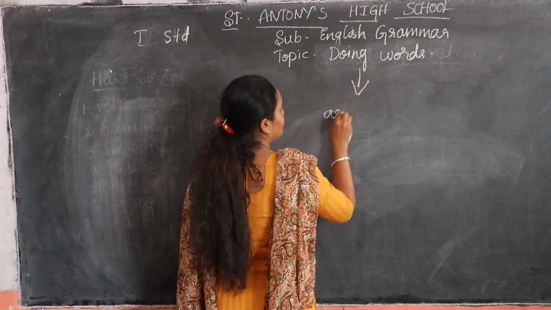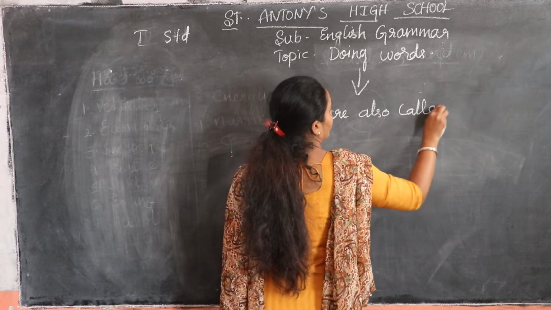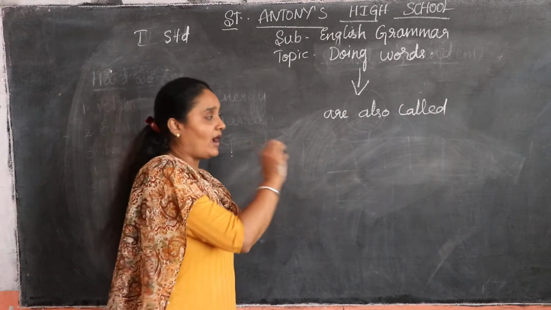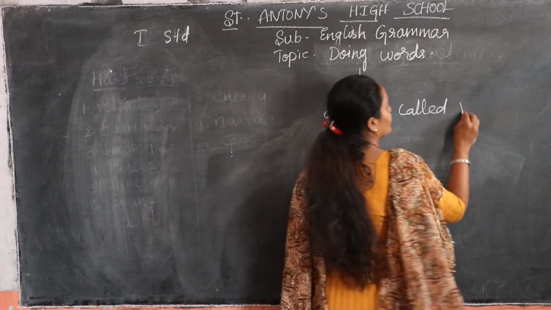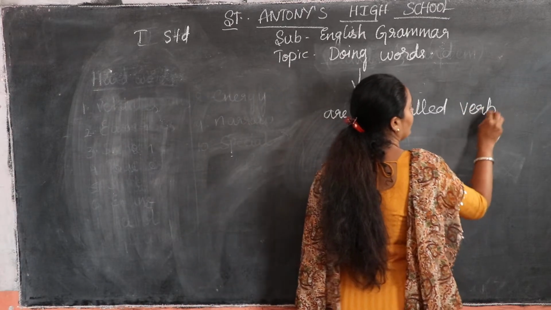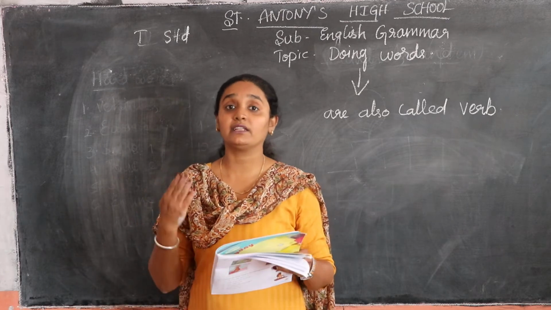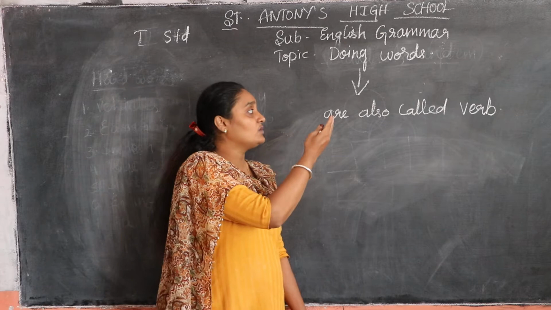The doing words are also called as what? Verbs. I told you, any activity that you are doing. See, now I am writing on the board. So that is also what? Verb. That is also doing. Okay, so I am reading now. What I am reading for you is also the verb. That is also the doing word. So it is also known as verb.